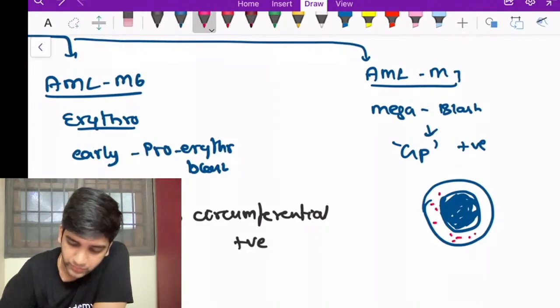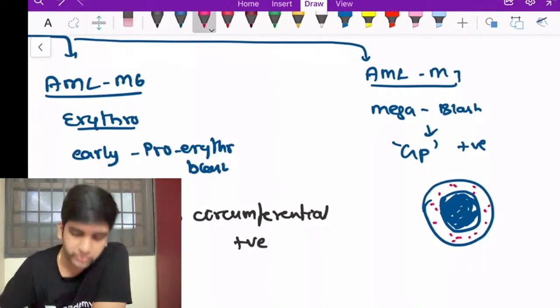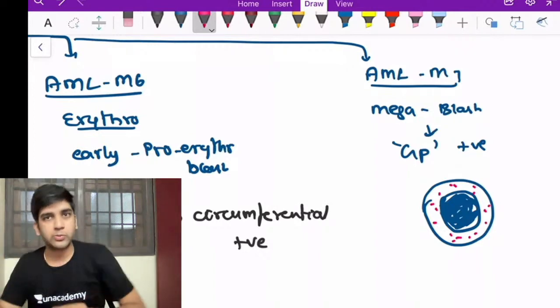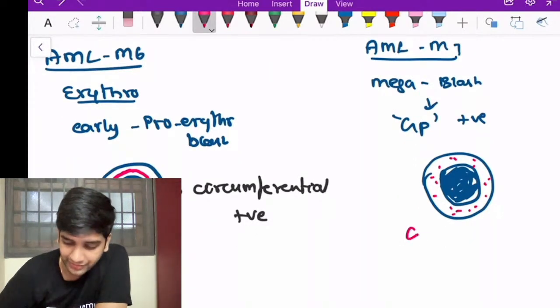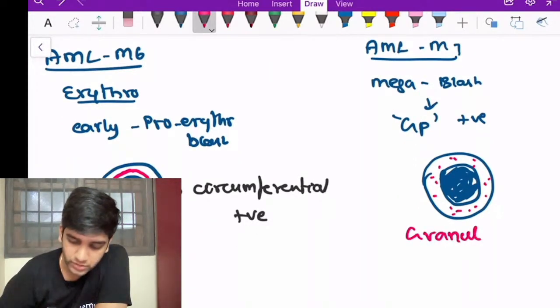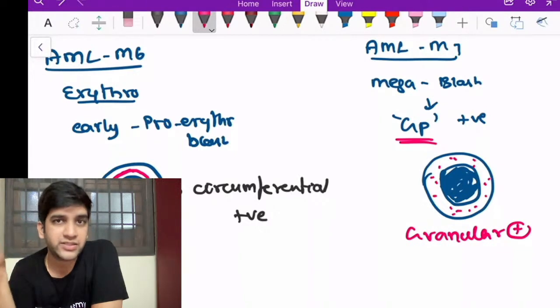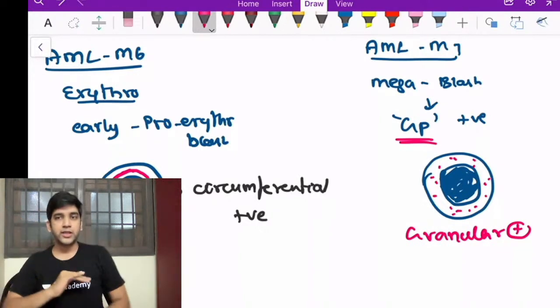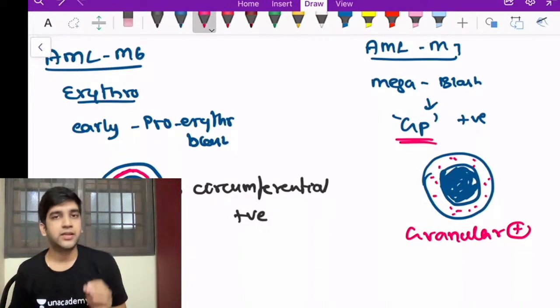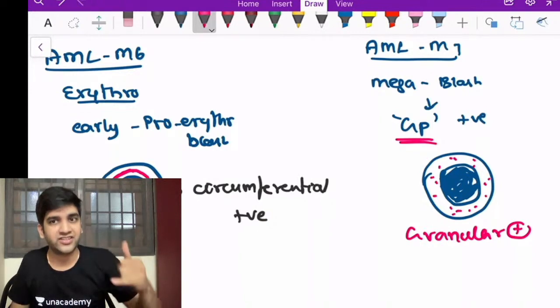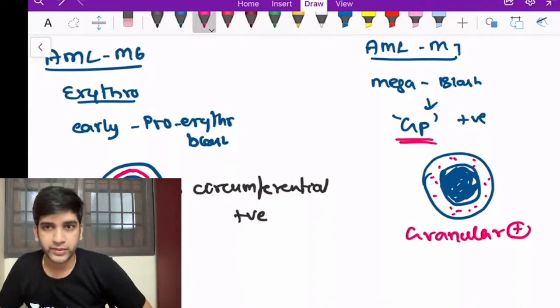Because whenever a platelet is formed, it's going to pinch off from the cytoplasm and take a little bit of glycoprotein and go outside. Here you'll have a granular positivity. When it's a granular PAS positivity, which stains my glycoproteins, that's how AML M7 PAS positivity will look, right? See, all are the same PAS. PAS has different capacities. It can stain my glycogen, it can stain my protein, fine?